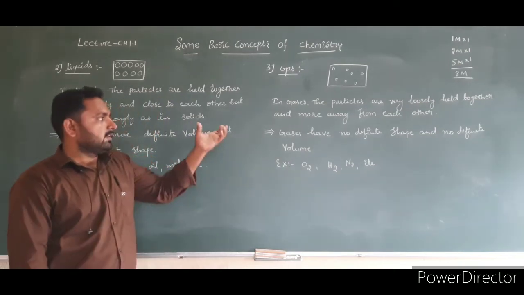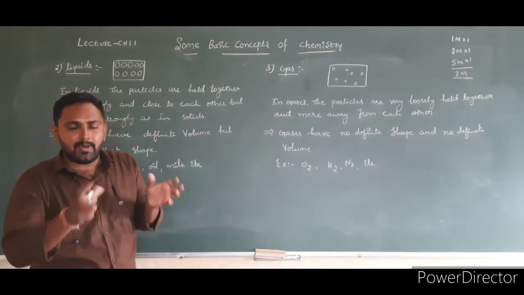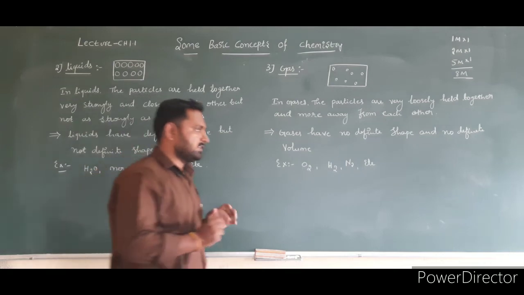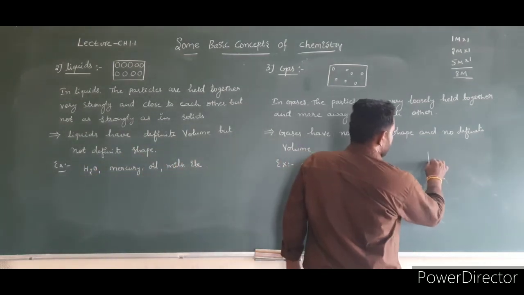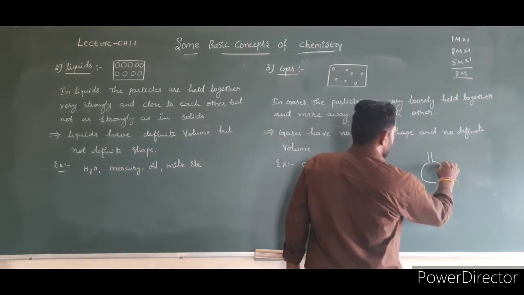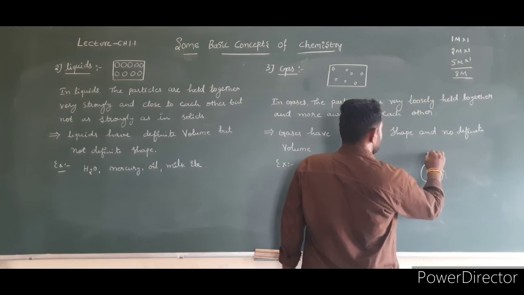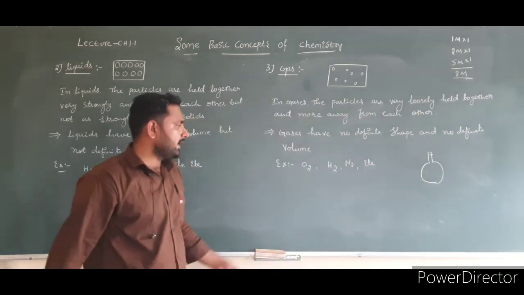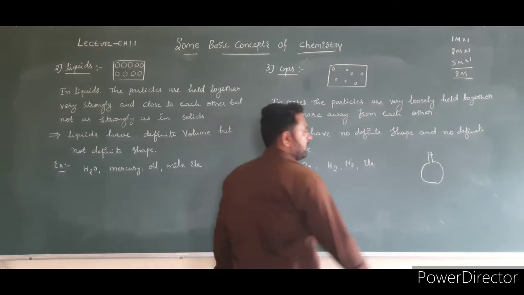And gases completely occupy the container. For example, you take a round bottom flask. This is the round bottom flask. You take oxygen gas in the round bottom flask.